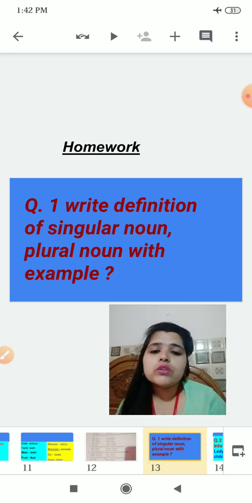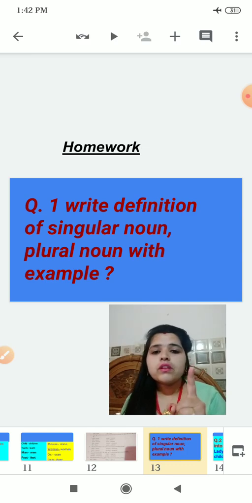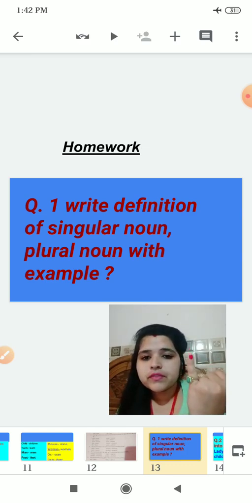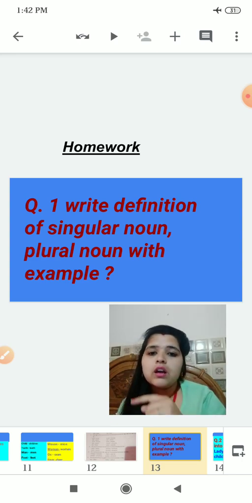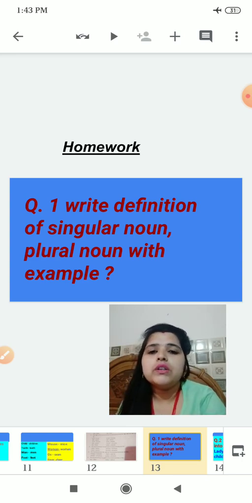Like for a singular noun, what example will you write? Only for one thing, like one ring, one pencil, one table. Okay, you will write book, car, chair. But in plural nouns you will write chairs, you will put s, books, pencils, boxes. Okay, I hope you will all do this.